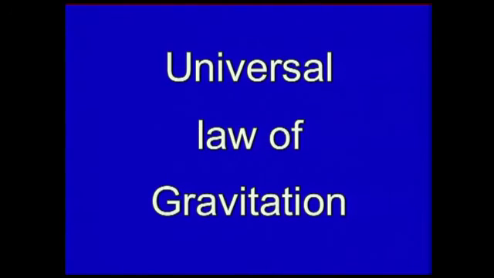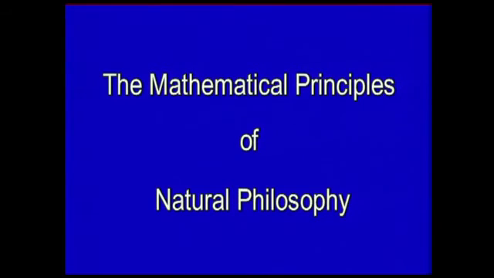Finally, Newton was in a position to formulate the law of gravitation. In his published work, The Mathematical Principles of Natural Philosophy, often called Principia, Newton set down this law.